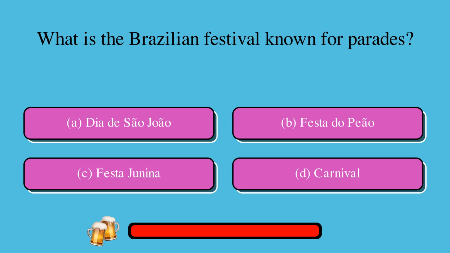What is the Brazilian festival known for parades? A. Dia de São João, or B. Festa do Peão, or C. Festa Junina, or D. Carnival? The correct answer is D, Carnival.